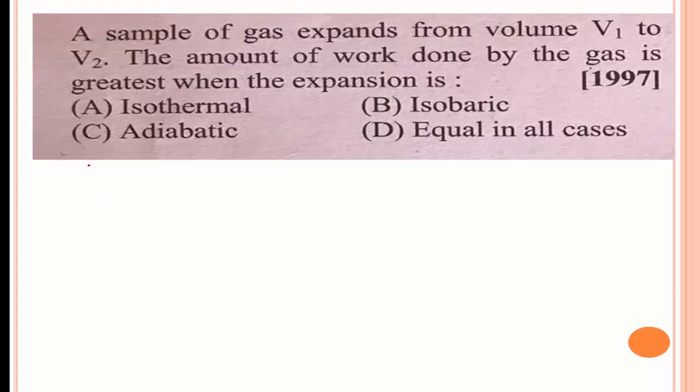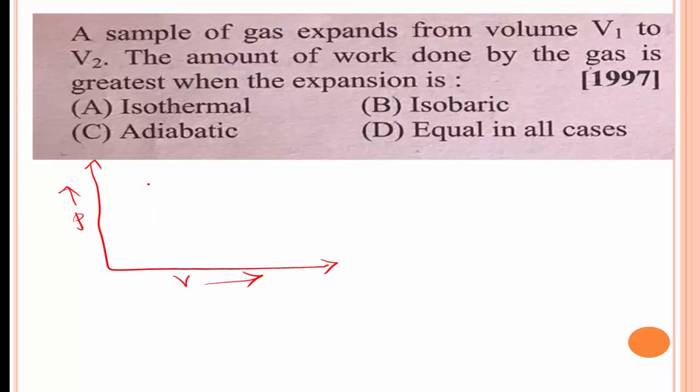We know the PV diagram. This is a PV diagram, it means the graph between pressure and volume.